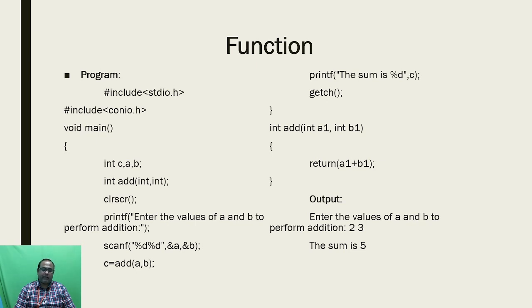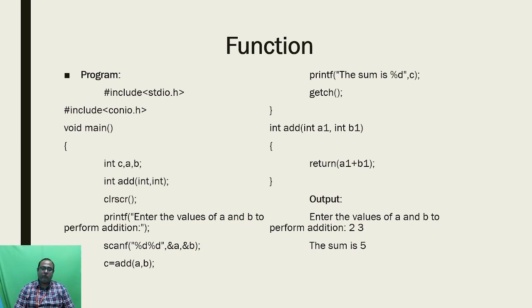So here this a1 and b1 will get the input from the a and b. So here in the main function I am going to get the two input values like a and b, and these a and b input values will transfer to the a1 and b1. So the a value belongs to the a1 and the b value belongs to the b1, and inside the function definition I am mentioning return of a1 plus b1.